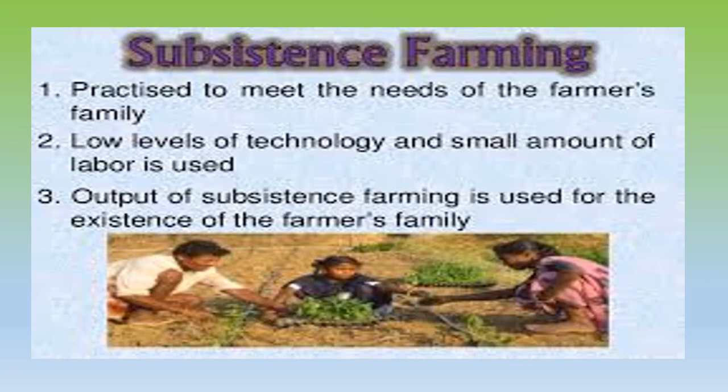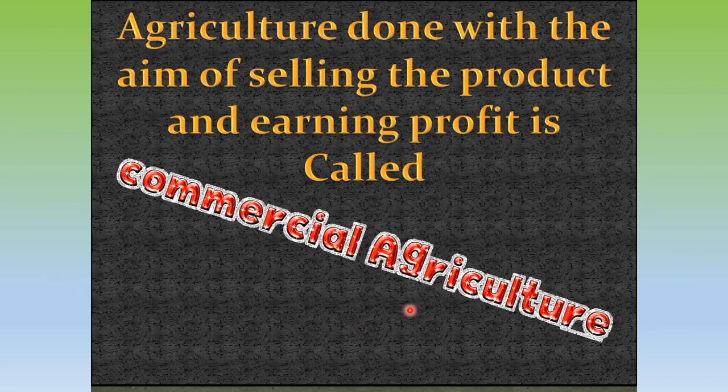subsistence agriculture. Now, in the last slide we have seen that he is not selling it, but if he is selling it in the market, then we call it commercial agriculture. And over there in subsistence agriculture, he was not using good technological advancement, not good machinery, a very minute level of machinery was used. So over here he will use everything best that he has, because his main aim is to earn profit. So this is called commercial agriculture.